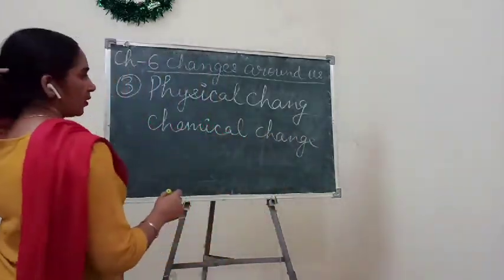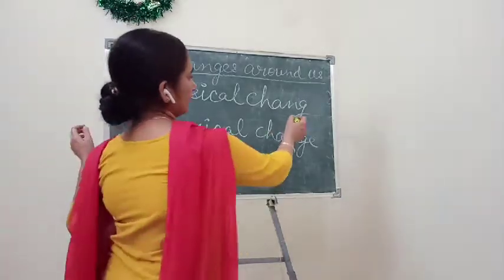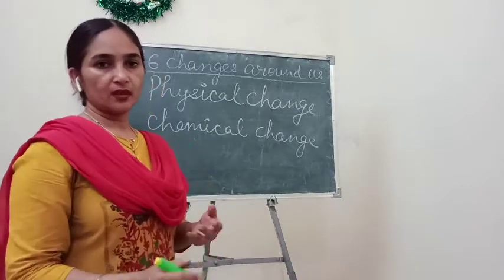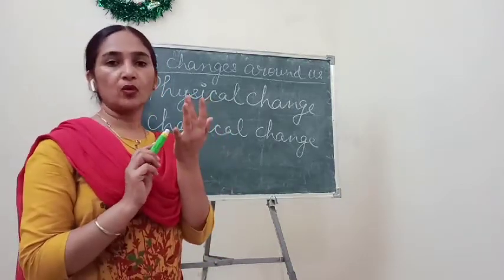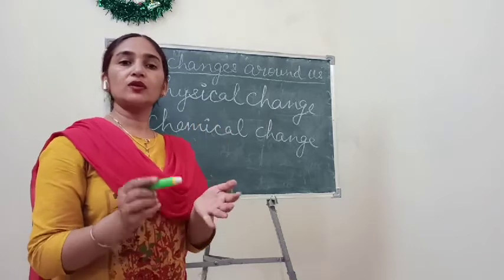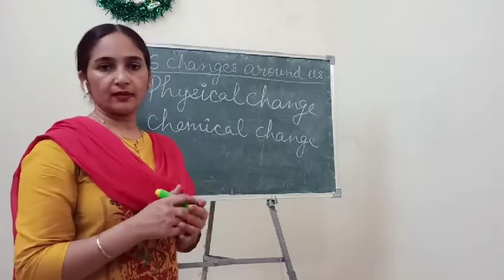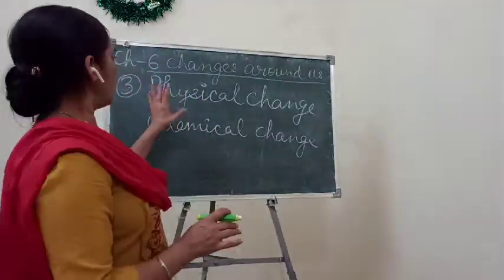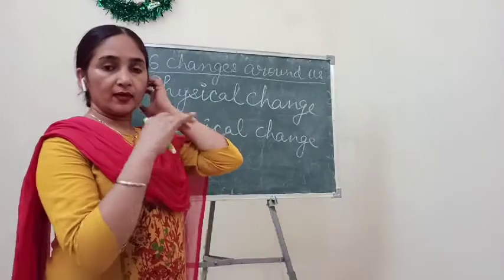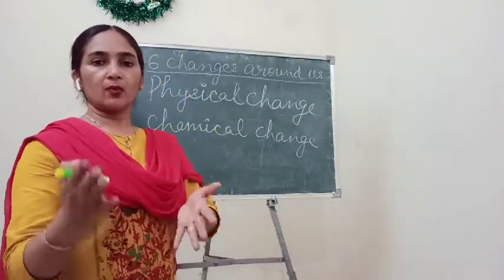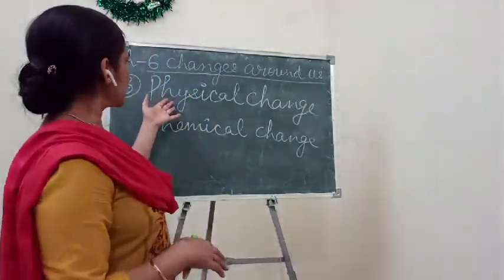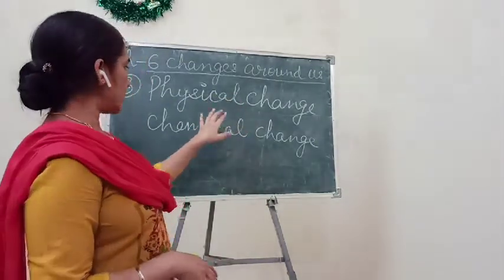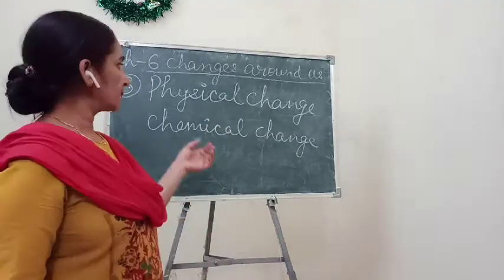Children, when we study any kind of changes, we always study in a pair. Just like when we study slow changes, we study fast changes also, side by side. Understand? So every change we study here in a pair. When we studied the reversible change, we have to study the irreversible changes also. In the same way, here we are going to study the physical changes as well as the chemical changes. So children,